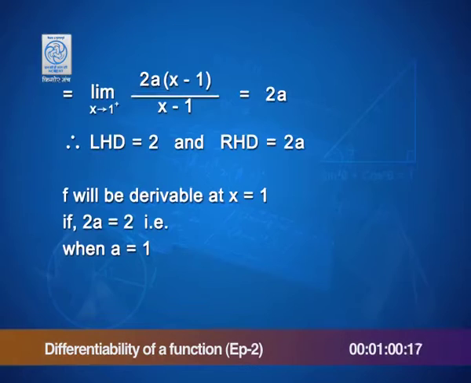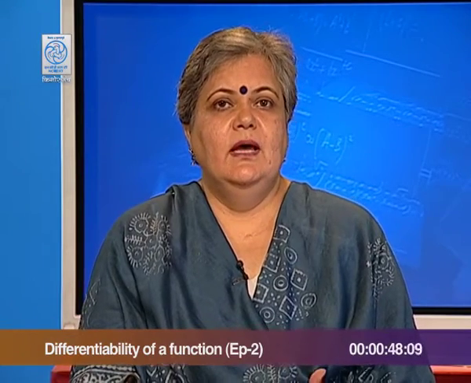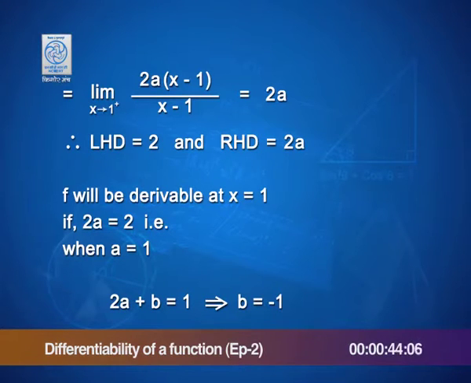Once I have the value of a, we are surely close to finding the value of b, since 2 of a plus b is equal to 1. Does not that give you b equal to minus 1? And that is exactly what the question asks for. The function will be derivable at x is equal to 1 if a is 1 and b is minus 1.